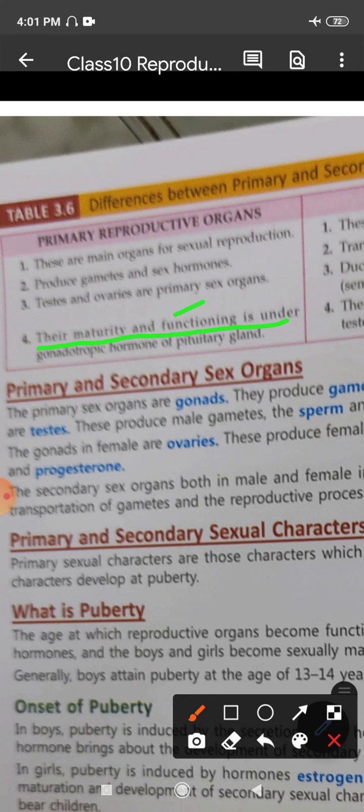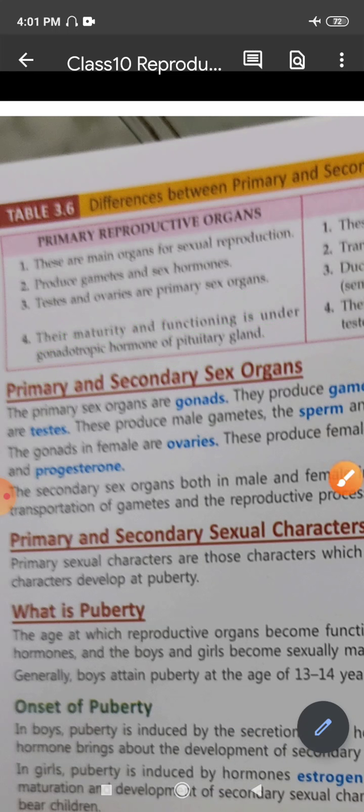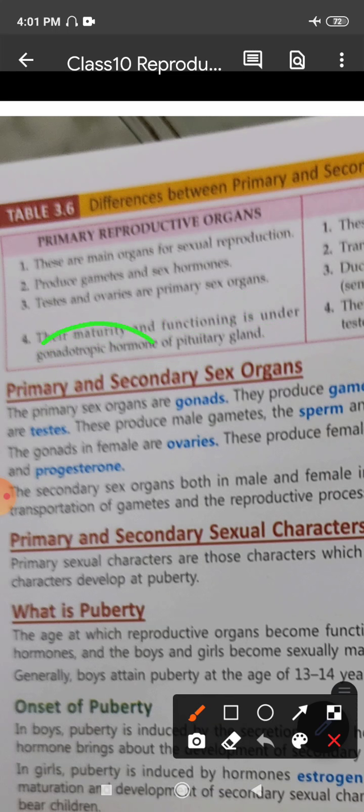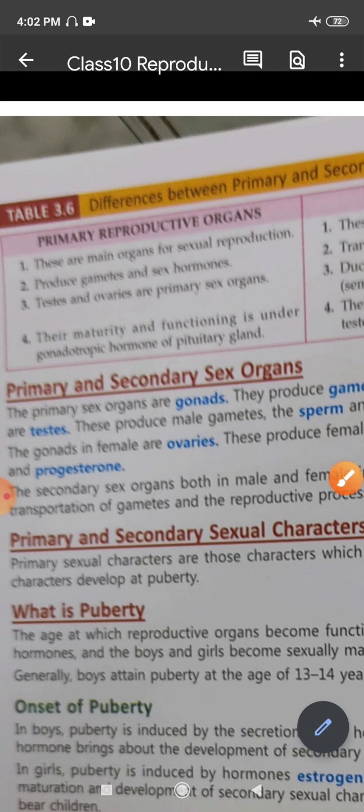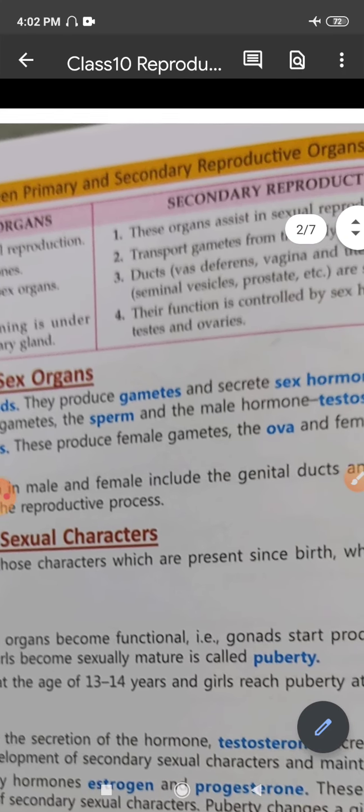At that particular age, the gonadotropic hormone, which is secreted by the pituitary gland, helps in the maturity and the functioning of these reproductive organs.